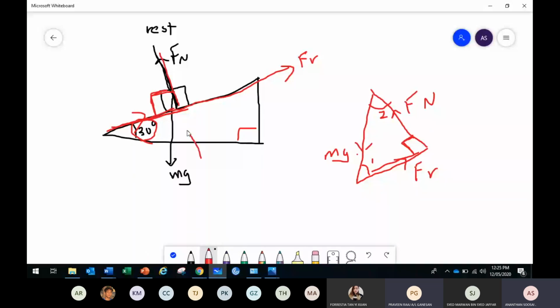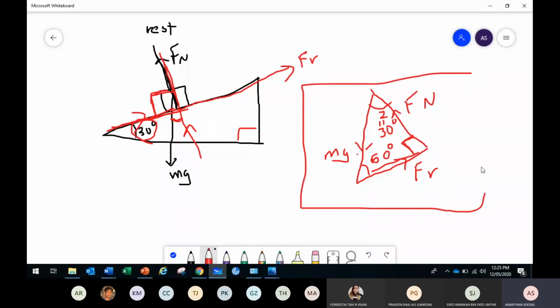Normal force is going like this, mg is acting down. So 1 or 2? Yes, 2. Angle 2 is 30 degrees. This will be 60 degrees. So this is the triangle you have to draw.